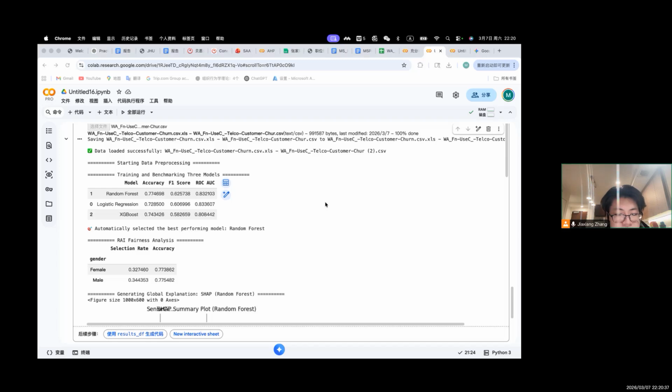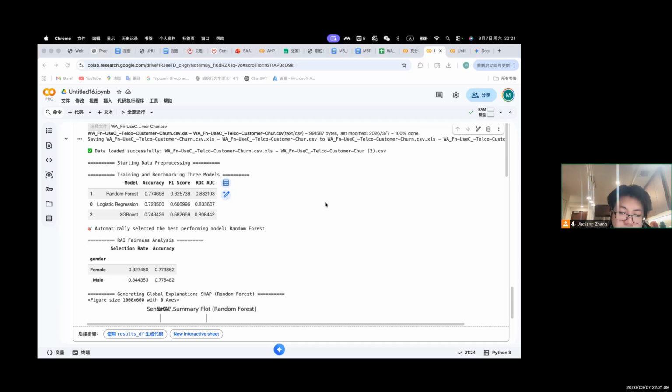relationships. The dataset used in this project includes customer demographic information, service subscription, and billing information. Examples of features include gender, whether the customer is a senior citizen, contract type, internet service type, monthly charges, total charges, and how long the customer has been with the company. The target variable is churn, which indicates whether a customer left the service.